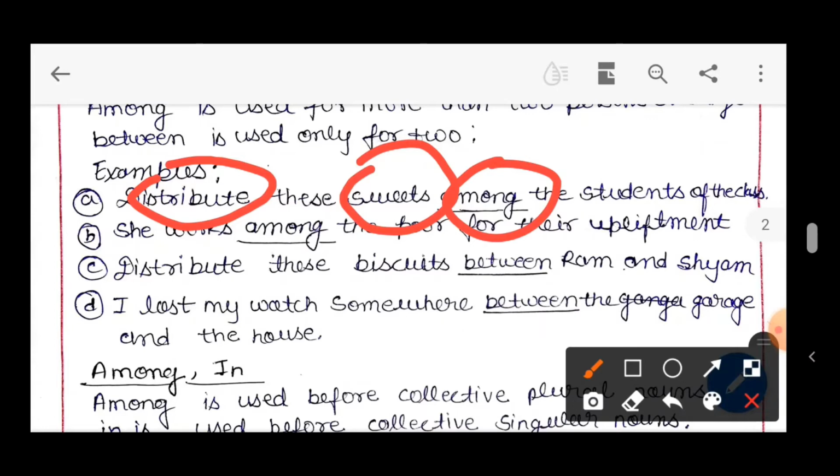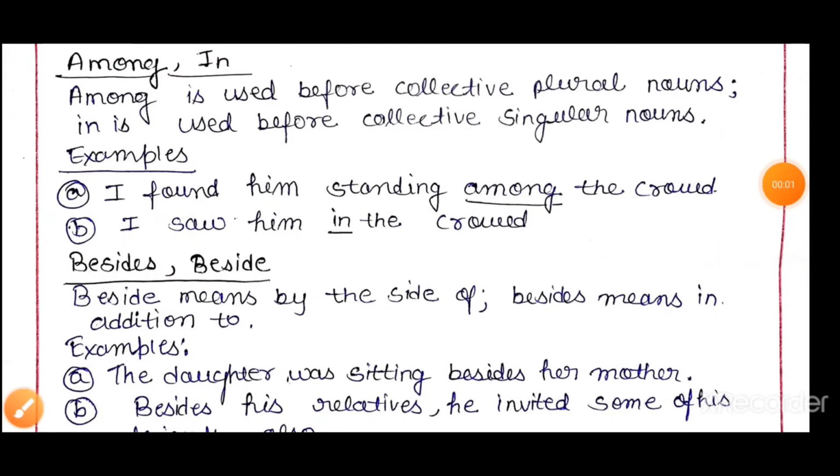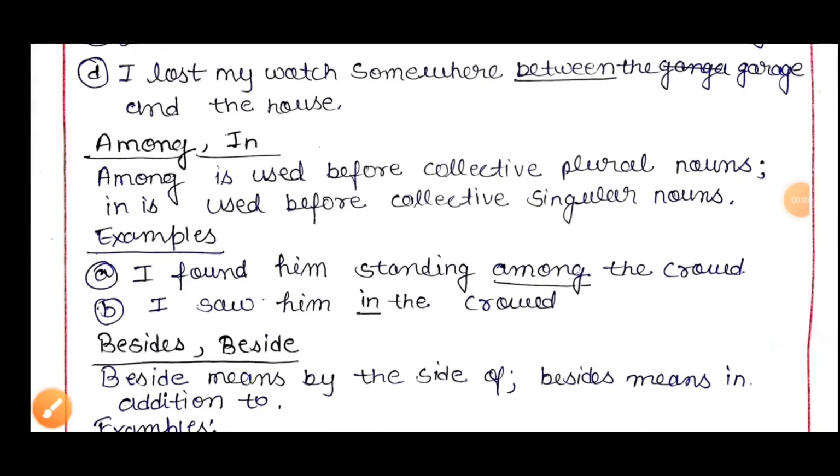The next example: I lost my watch somewhere between the garage and the house. Here we notice one thing: where is my watch? Maybe in the house, maybe in the garage. So between comes with two places. We have already read the definition: between is used only for two. So what are the two things? House and garage. Now you understand among and between.